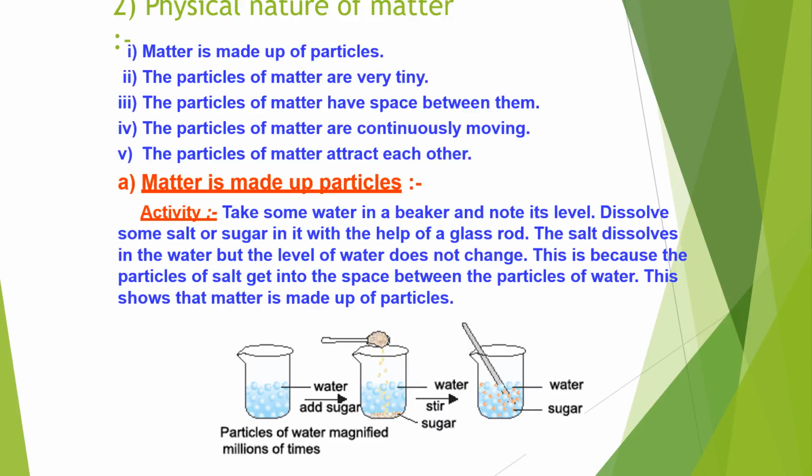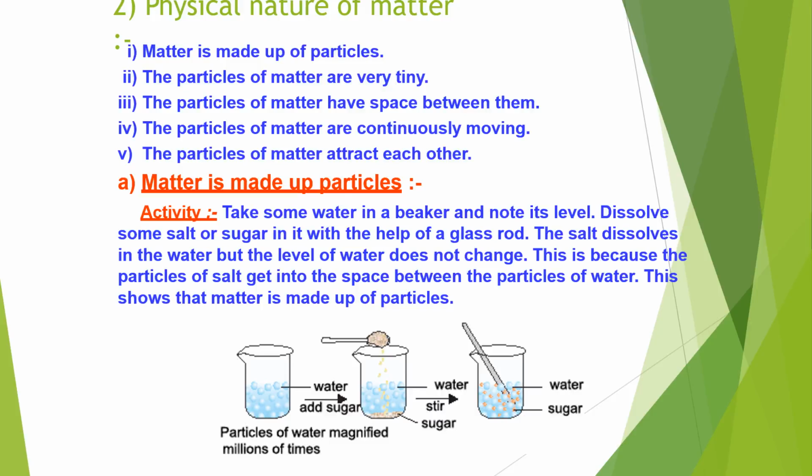Let us understand the physical nature of matter, or you can say the characteristics of the particles of matter. Number one, matter is made up of particles. Number two, the particles of matter are very tiny. Number three, the particles of matter have space between them. Number four, the particles of matter are continuously moving. Number five, the particles of matter attract each other.